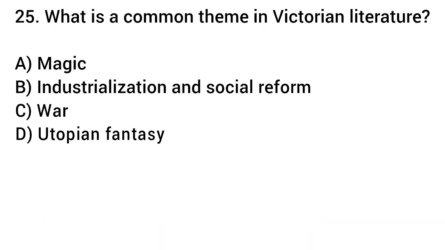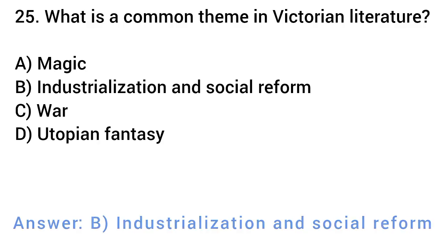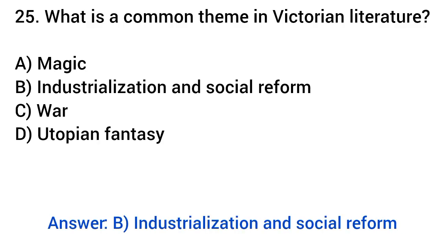25. What is a common theme in Victorian literature? A. Magic, B. Industrialization and social reform, C. War, D. Utopian fantasy. Answer: B. Industrialization and social reform.